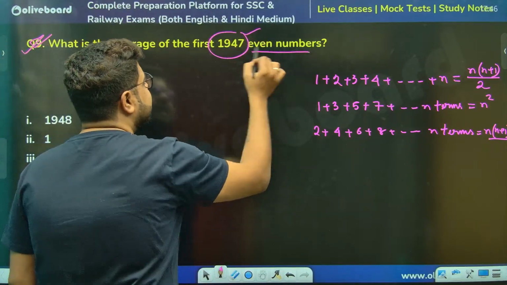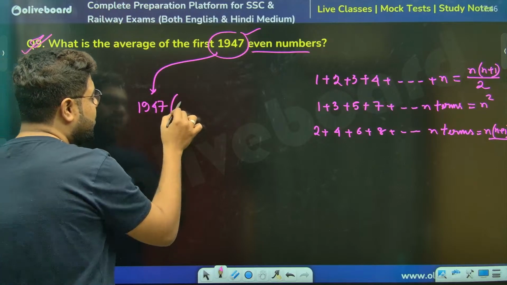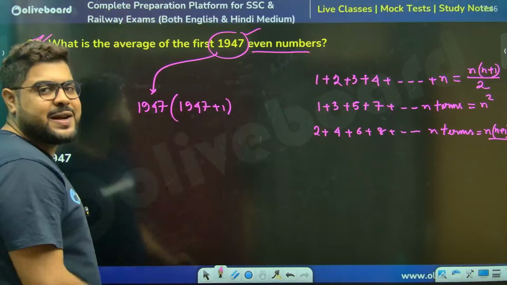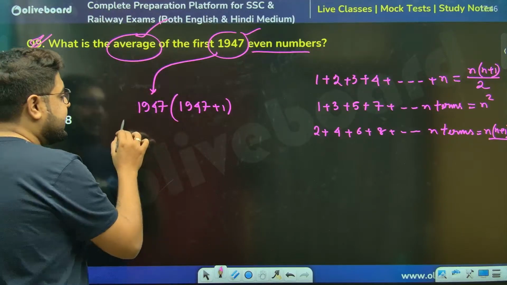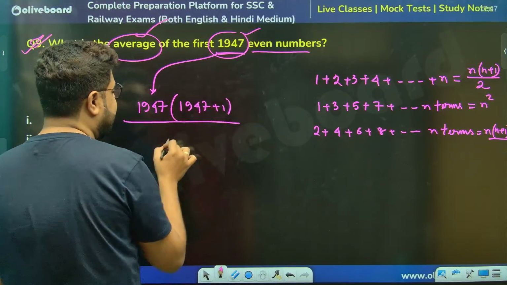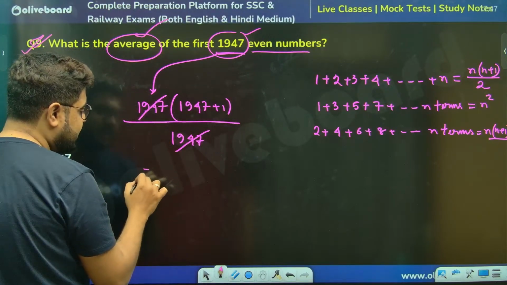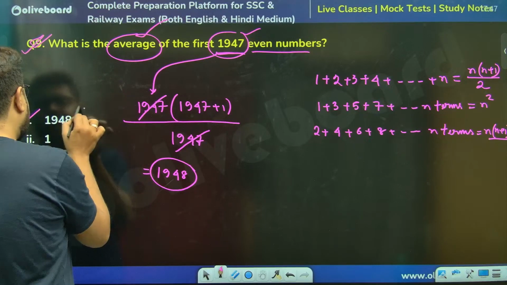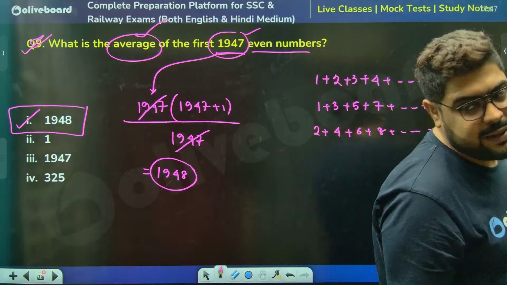The first 1947 even natural numbers, the sum will be what, sir? 1947 into 1947 plus 1, n into n plus 1. Now they are not asking for the sum, they are asking for the average. So divided by how many numbers? 1947 numbers. It cancels. The answer is 1948, option number 1, sir.